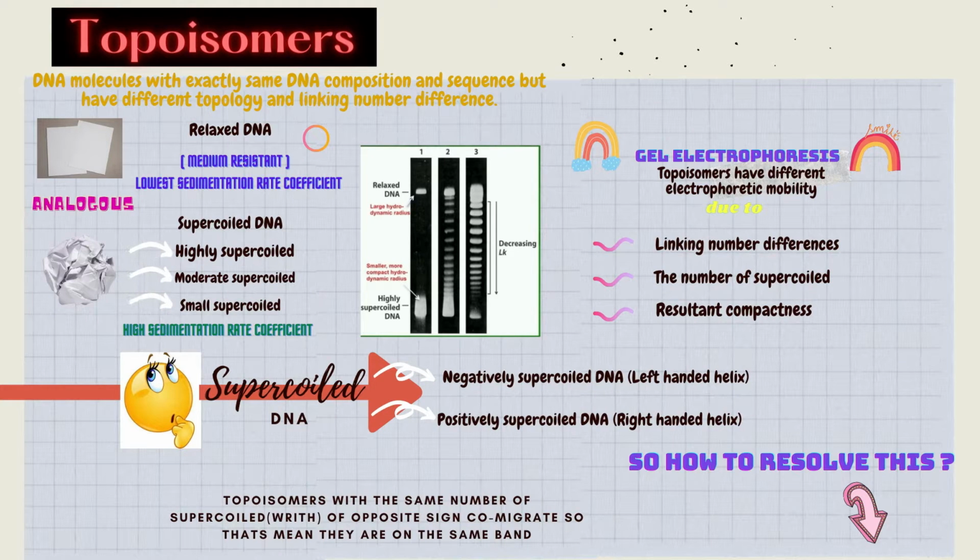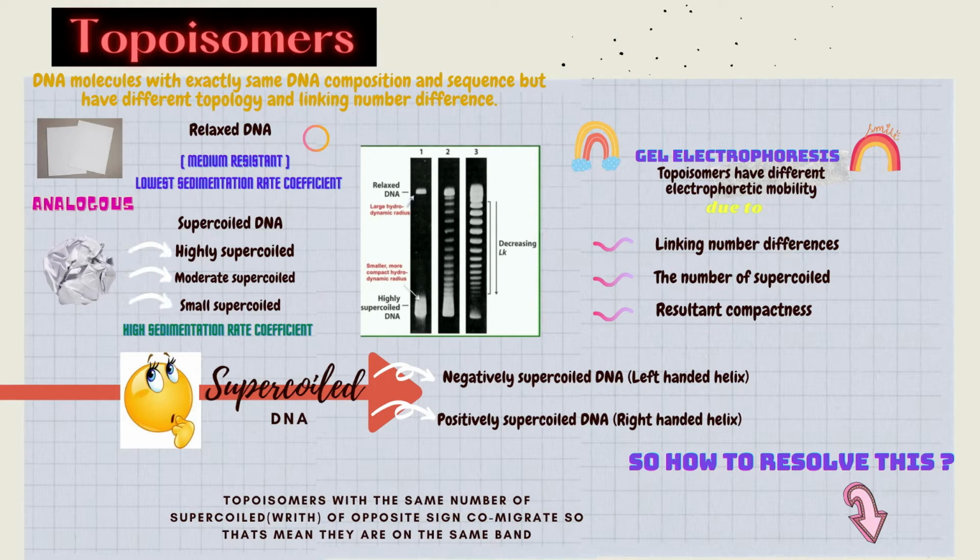What is a topoisomer? It is a DNA molecule with exactly the same DNA composition but different topology and linking number difference. As we carry out gel electrophoresis, the supercoiled DNA will have a higher sedimentation rate compared to the relaxed DNA. Why? Because relaxed DNA has the highest medium resistance. Individual topoisomers can be isolated by extracting the appropriate band, but topoisomers with the same number of supercoils and opposite sign